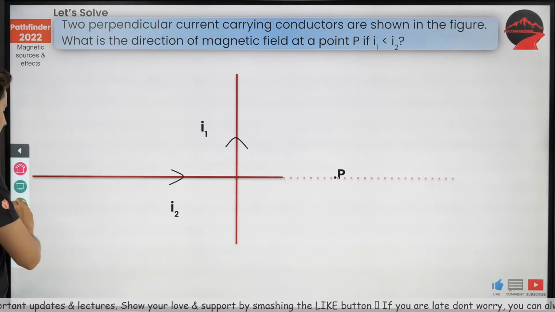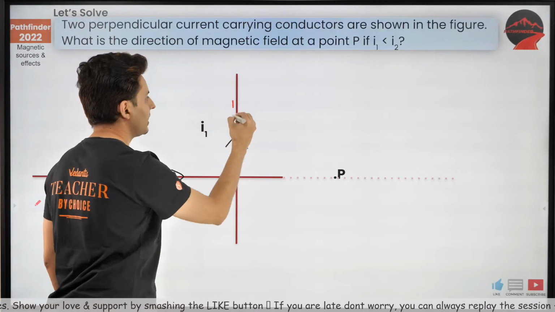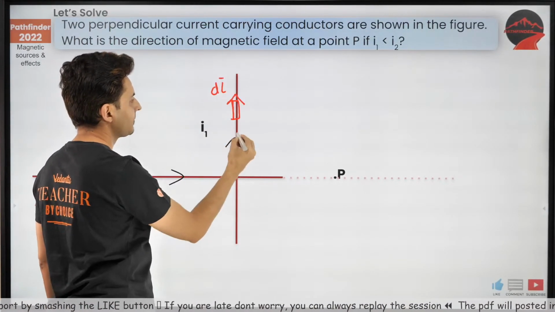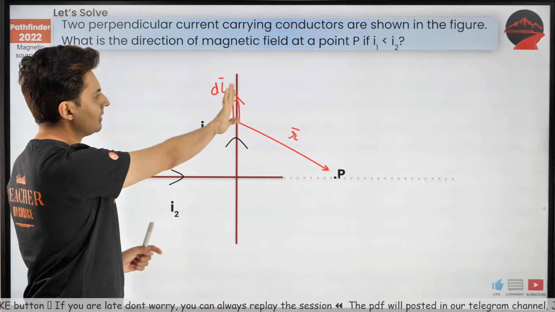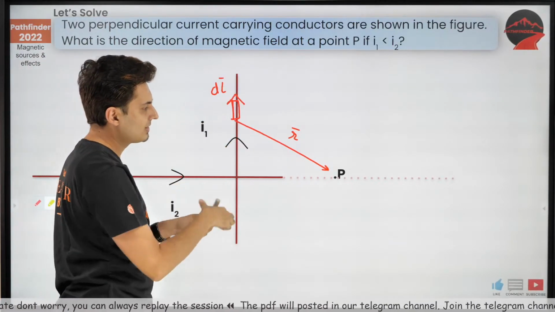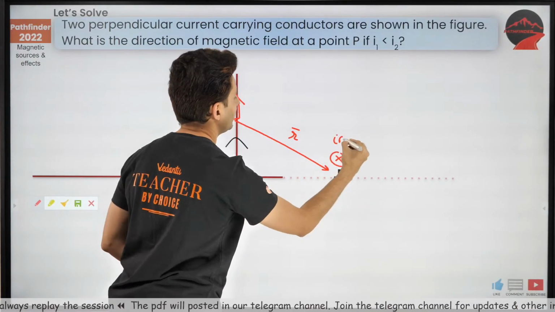All right, let's see. First of all, because of this wire, the current is in this direction, that's dl's direction. The r vector is over here. So just do dl cross r. dl is up, r is here, fingers go inside, so the thumb goes inside. So the field should be inside the plane.